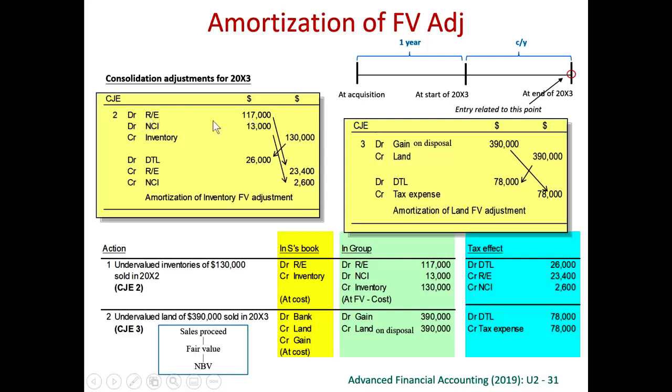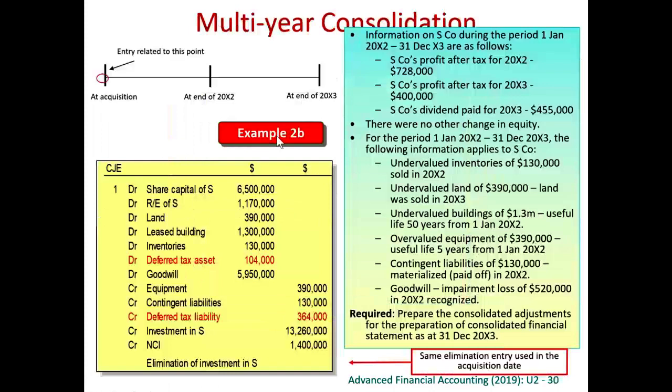If you simply debit retained earnings 130,000, that means you reduce the retained earnings for the parent only. But actually, this subsidiary is a 90% subsidiary, so only 90% should be borne by the parent. So we debit retained earnings 90%, the 10% goes to NCI. When we created this inventory, we recorded a deferred tax liability.